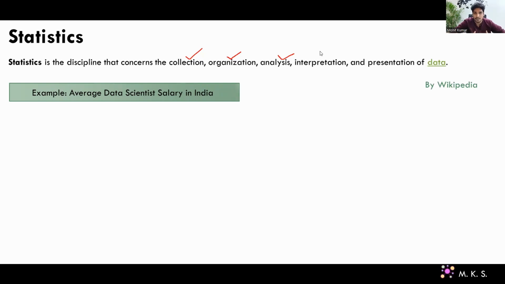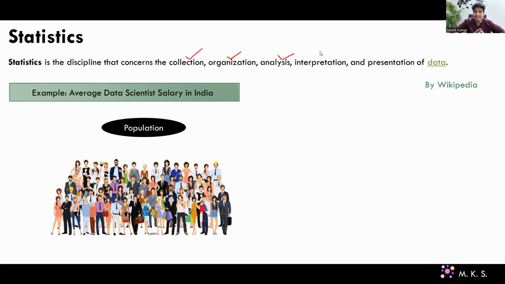That's impossible. So here, from the statistics point of view, we will say that the 10 lakh data scientists are our population, right? And we never work on the population. If you are working on the population data, guys, then you do not need statistics, right? That's a very important point I'm making.